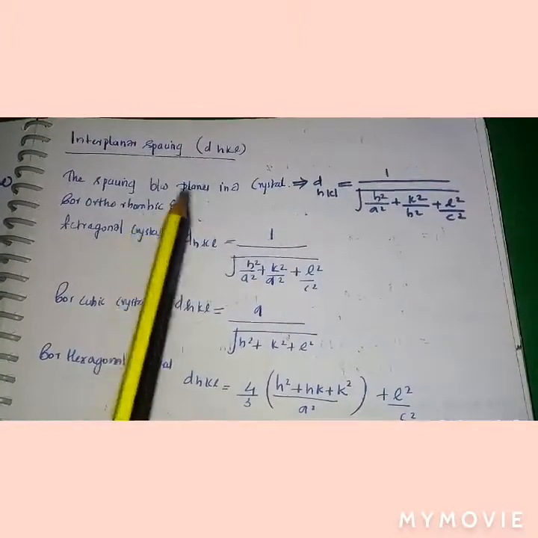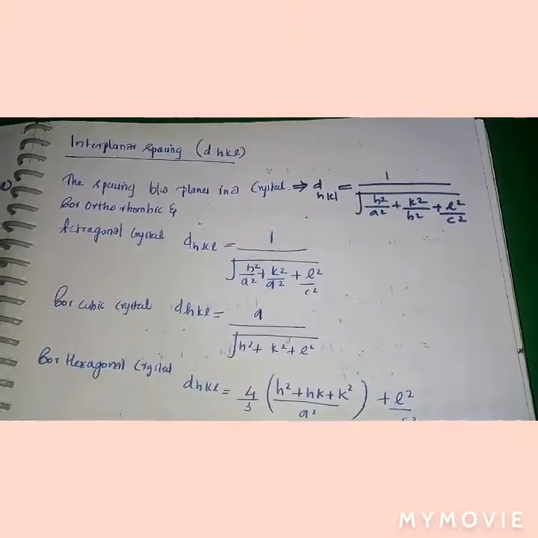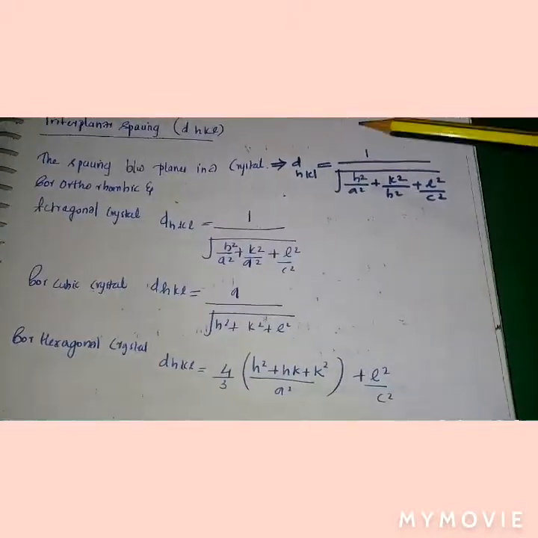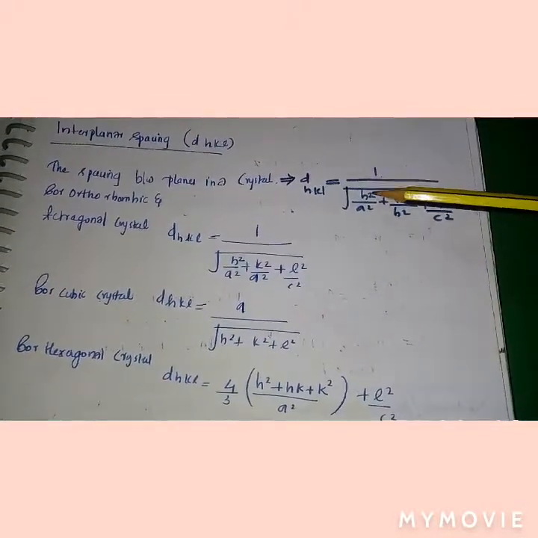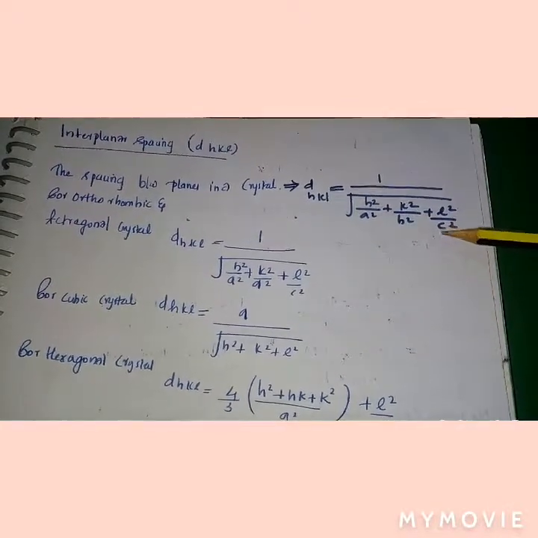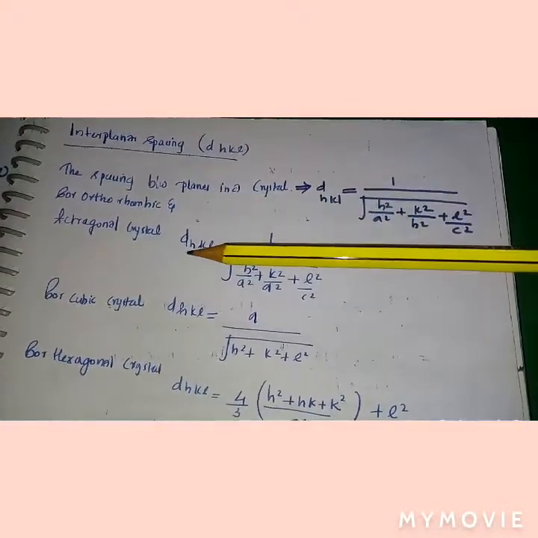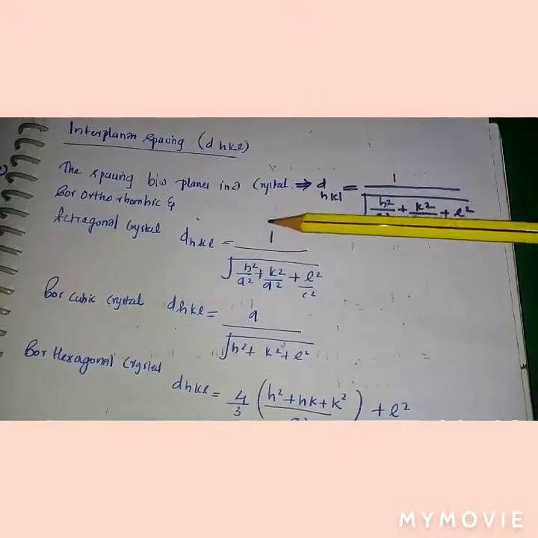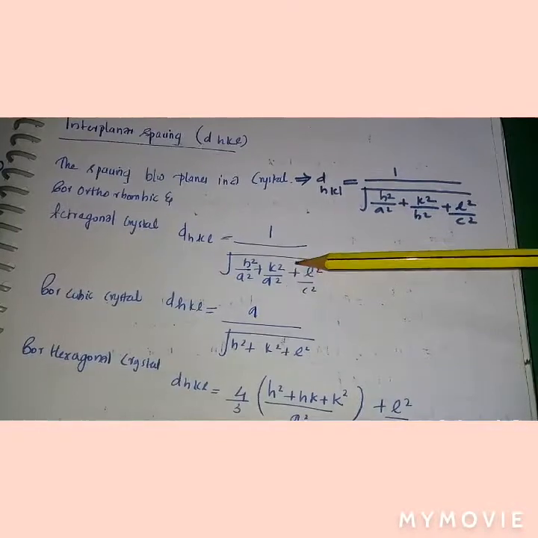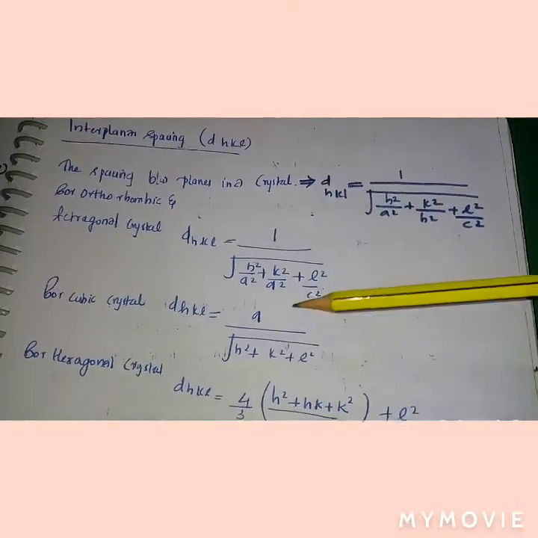Interplanar spacing is represented by d_hkl. The spacing between planes in a crystal is called the interplanar spacing. The general equation used here is d_hkl = 1 / sqrt(h²/a² + k²/b² + l²/c²). For the tetragonal crystal structure, d_hkl = 1 / sqrt(h²/a² + k²/a² + l²/c²).